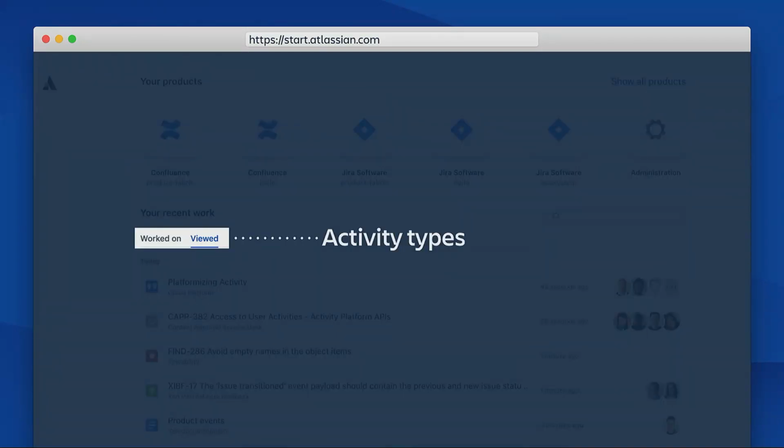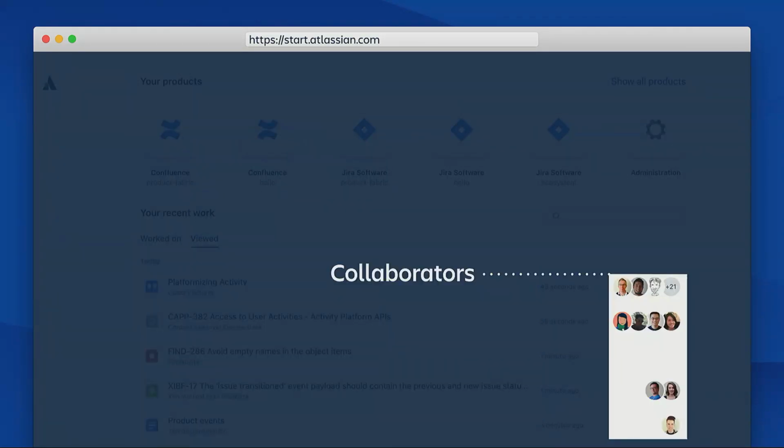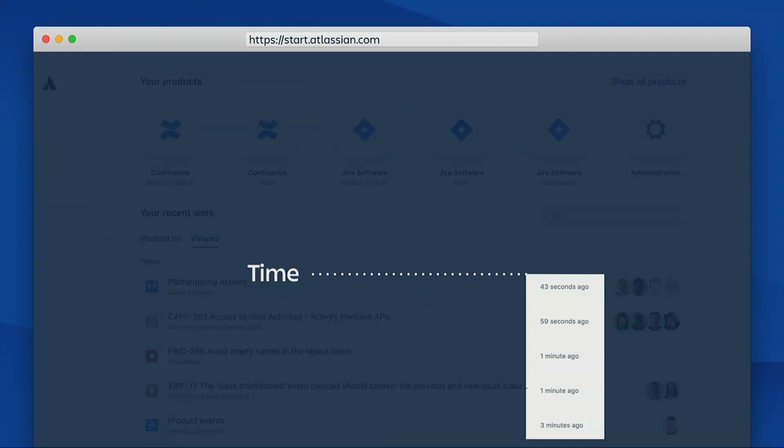As you can see, we have different types of activities here, which are represented by different tabs, worked on and viewed, so people can easily switch between them. Of course, we have activity here. These are the activity objects such as Confluence pages or blog posts or Jira issues. We have collaborators. These are the people who interacted with the objects recently. And we have the last accessed or interacted with time of the object.